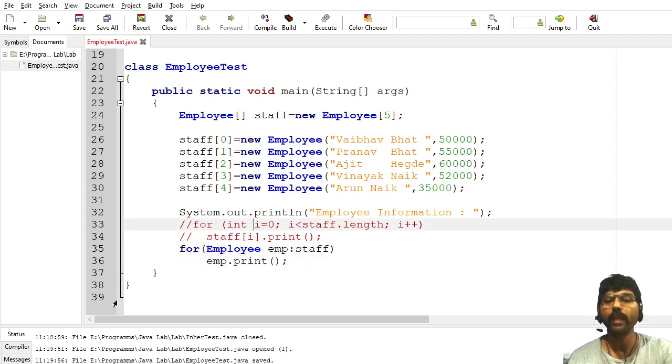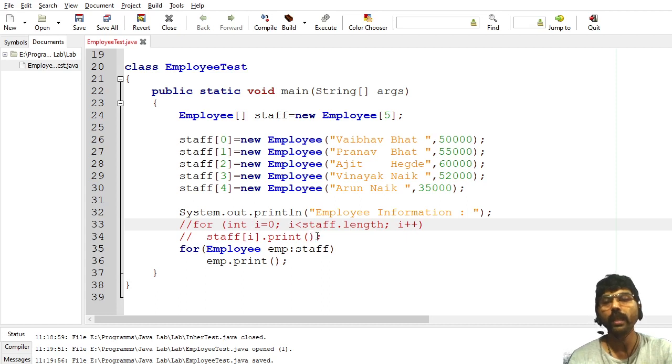Okay, first I will explain this concept. Start from 0, meaning the first object, up to the last element. Here staff.length gives the number of elements in the array. The object name is staff here. Staff.length means I have 5 elements in total, so it will return 5. So i runs from 0 up to 5. What I am doing is just displaying the content of staff.